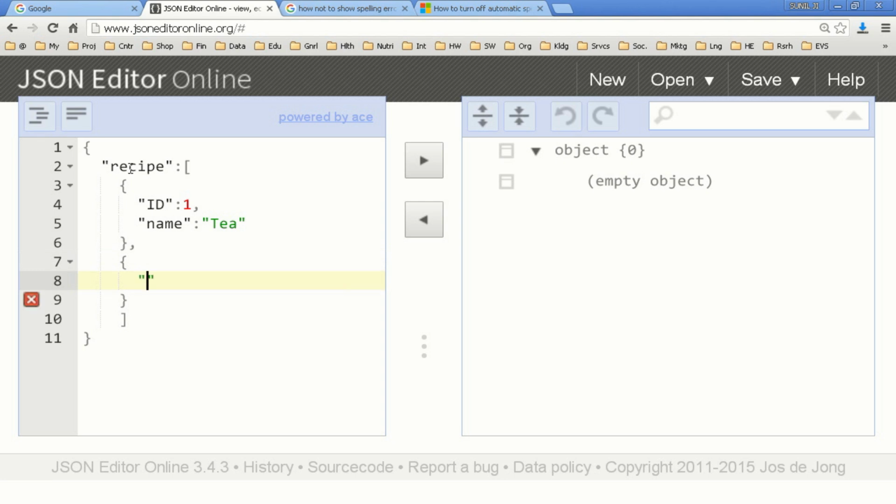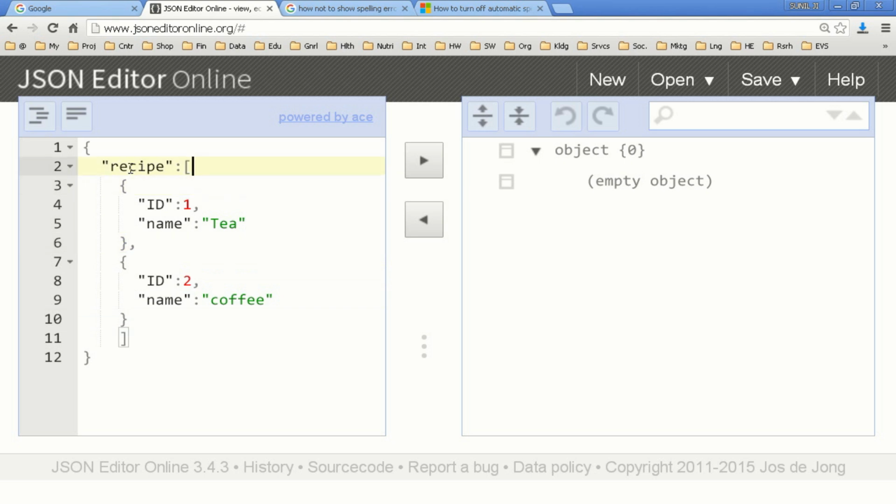So I'll use another ID here, ID colon, maybe 2 now, comma between two name value pairs, and then again I can use name, and this time maybe my second recipe could be coffee. Okay, and the last name value pair within curly braces may not require a comma.